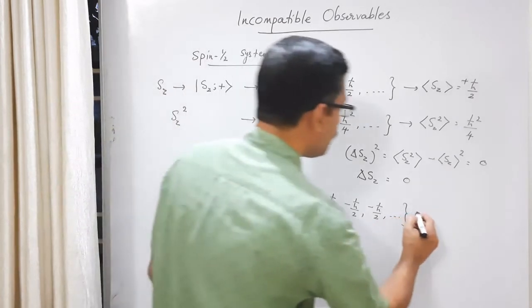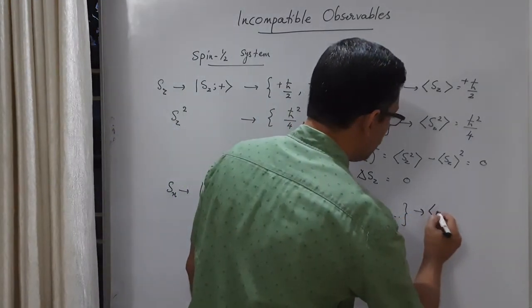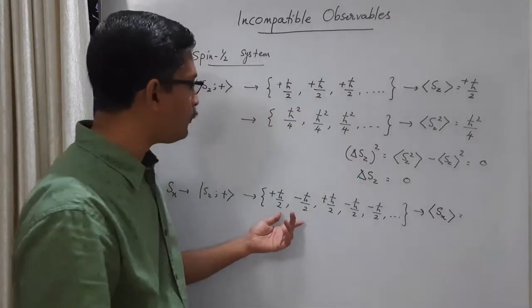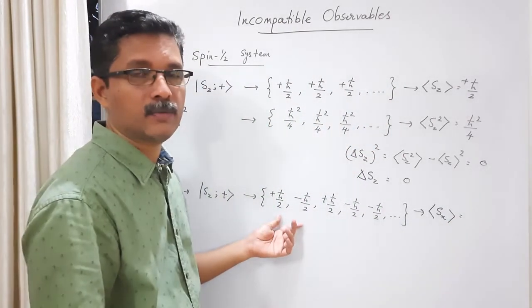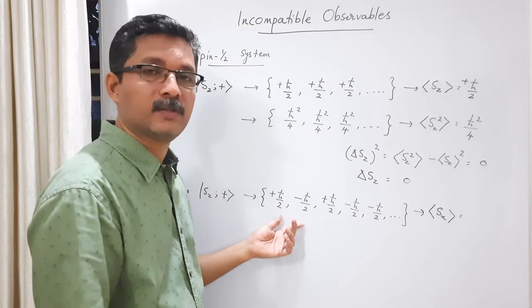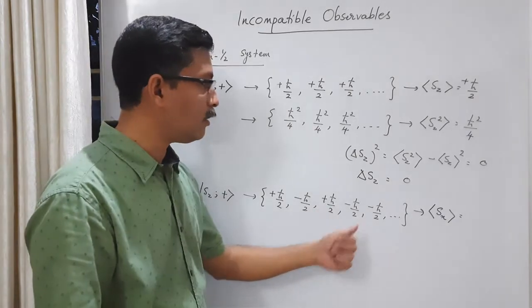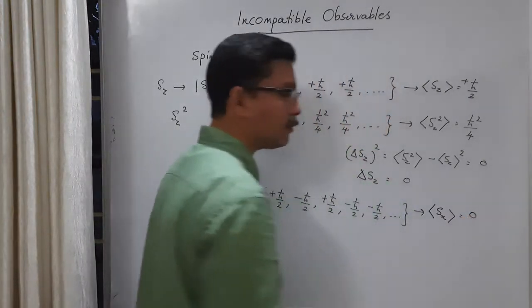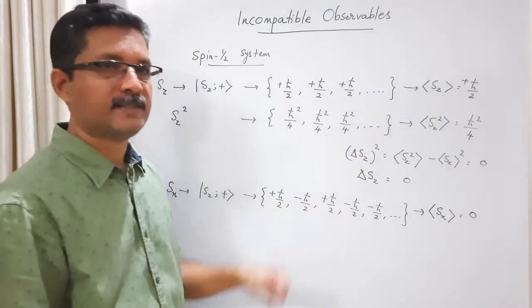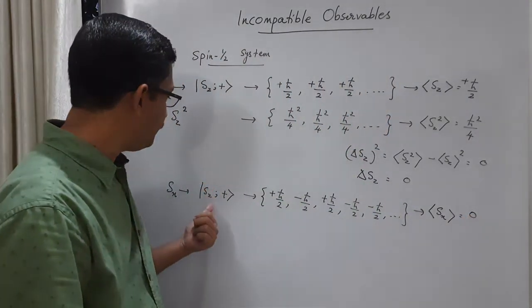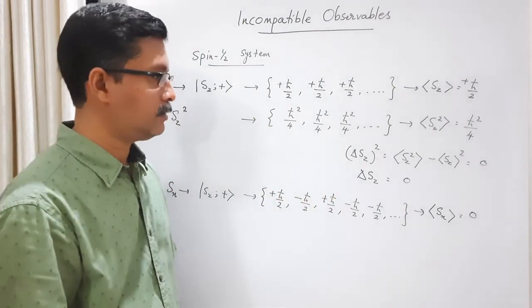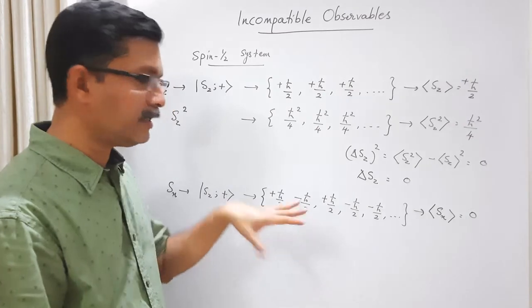And what is the average value of Sx? Since half the particles are in plus h cross by 2, or half the trials give the value plus h cross by 2 and the other half give the value minus h cross by 2, the average value will be 0. So the expectation value of Sx, when the state is Sz plus, will be 0. We can find the spread.